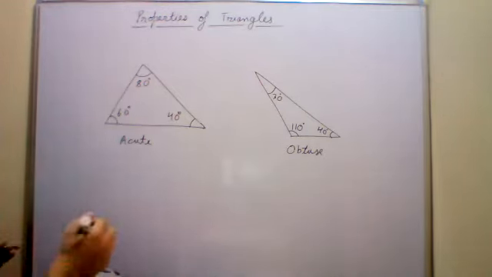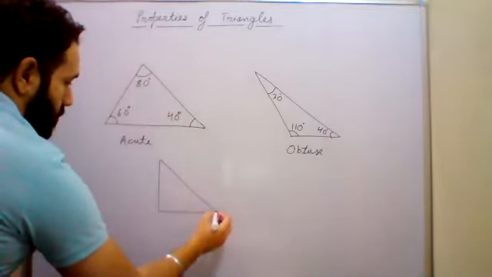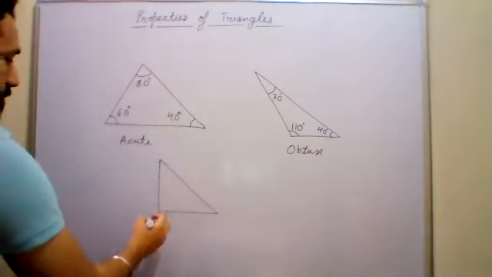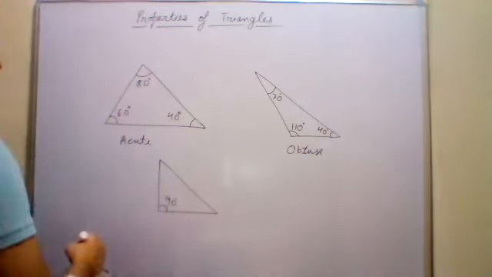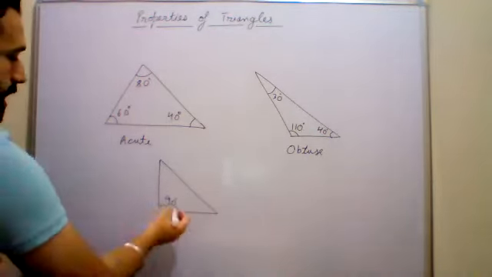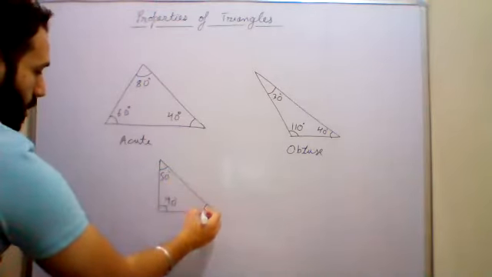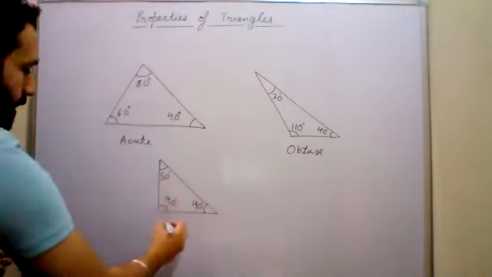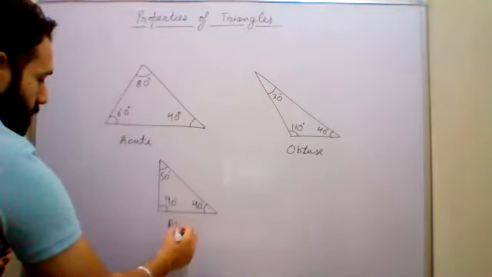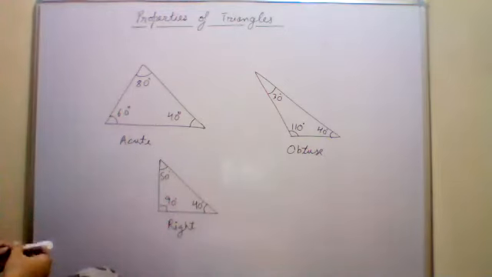Okay. Right angle triangle. The triangle which has one 90-degree angle is known as a right angle triangle. एक 90 का होता है, बाकी दोनों 90 से छोटे होंगे. 50 and 40, हो सकता है 50, 40 के हो. But only one angle is 90 degrees. So this type of triangle is known as a right angled triangle. These are the three types of triangle on the basis of angles.